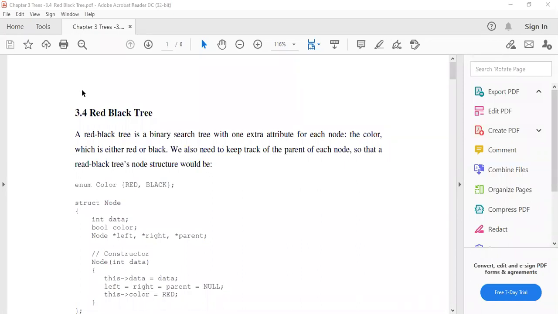Before starting the session, let me share some important instructions with respect to the concurrent evaluation of today's data structure and algorithm. As I have shared with you, the syllabus for this first concurrent evaluation shall be up to the binary tree, up to the binary search tree.